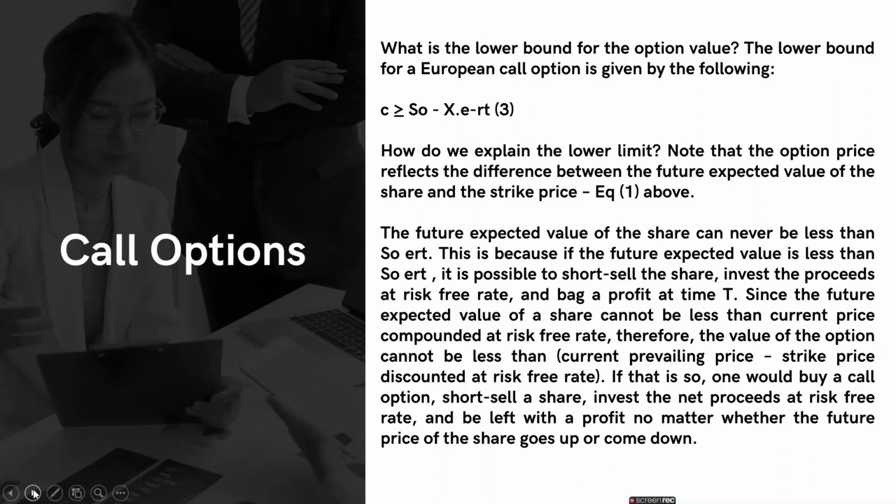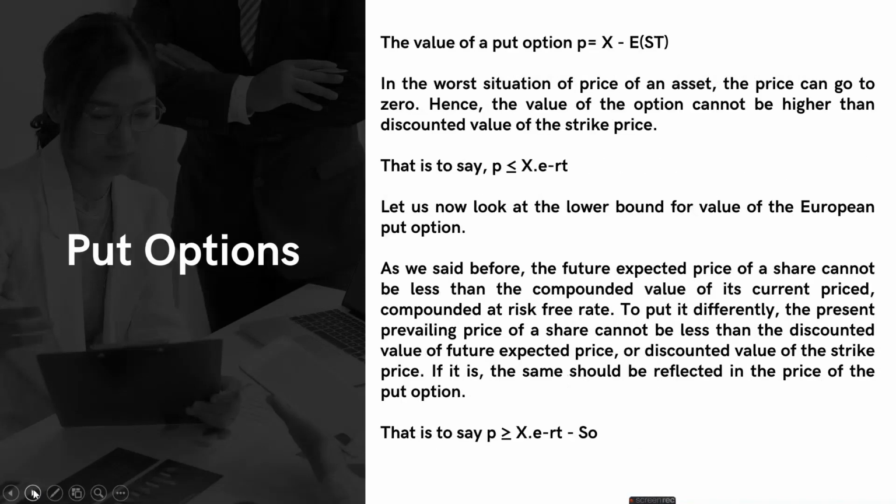So if we see that these are the equations, even in call options, C is the call option price, and S is the stock price at the beginning. So this is the equation which we can follow to calculate it. Same goes for put options. For put options, we have to put a certain value, and through that we can take out the upper bound and lower bound values. So it is as simple as that.